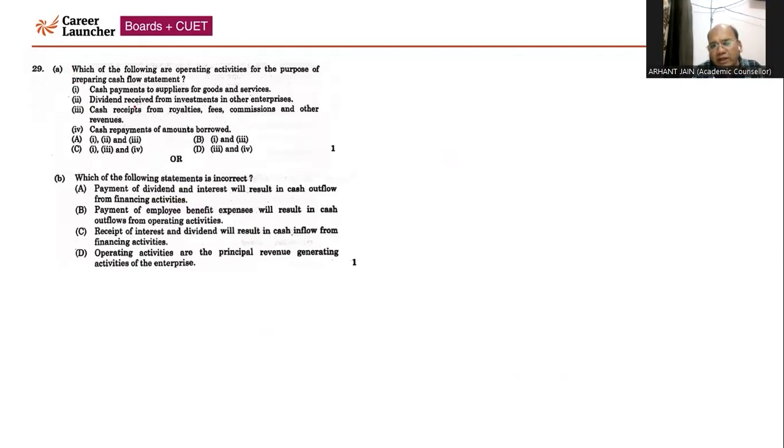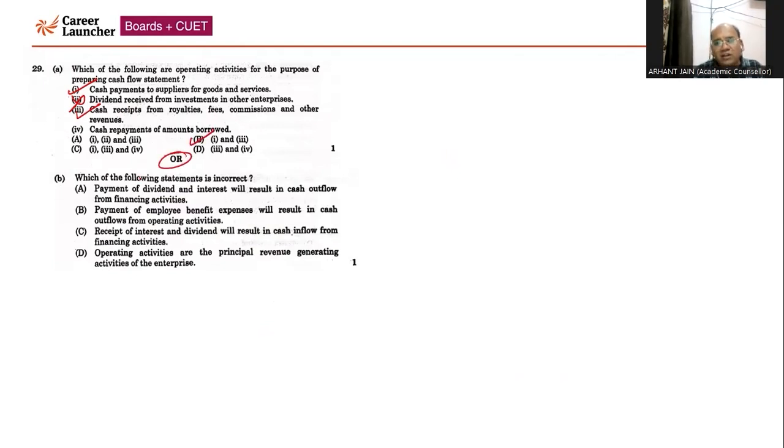Which of the following are operating activities for the purpose of preparation of cash flow statement? Cash paid to suppliers, yes, it is an operating activity. Dividend received from investment, no, it is not operating. Cash received from royalty fees, commissions, yes, it is operating. So first and third are correct. On the basis of that, option B will be the correct answer.